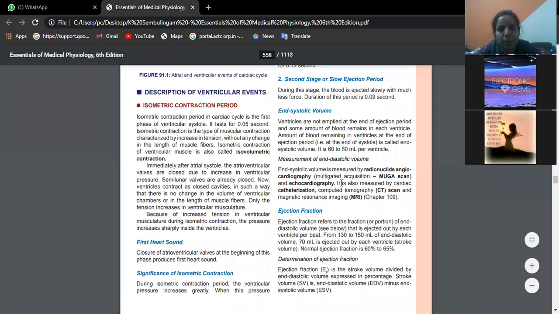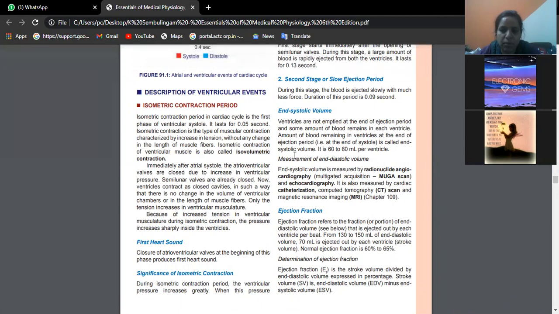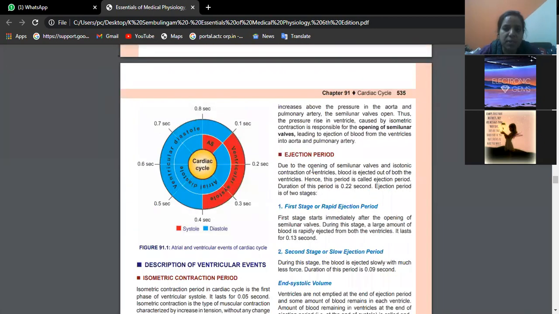Now we can actually measure all these. The measurement of end diastolic volume is by radionuclide angiocardiography. These are the techniques with the help of which we can measure how much blood is left over in the ventricles. Okay, I hope this is clear.